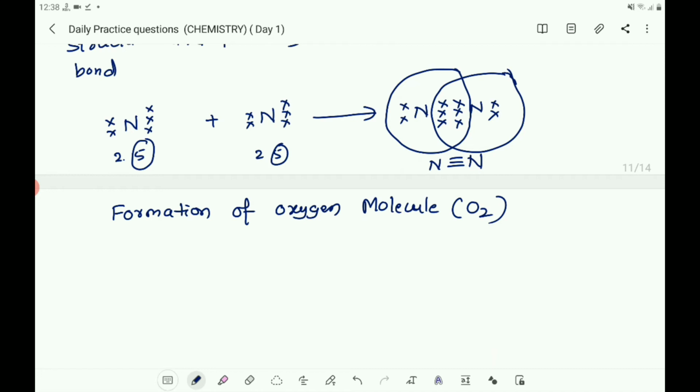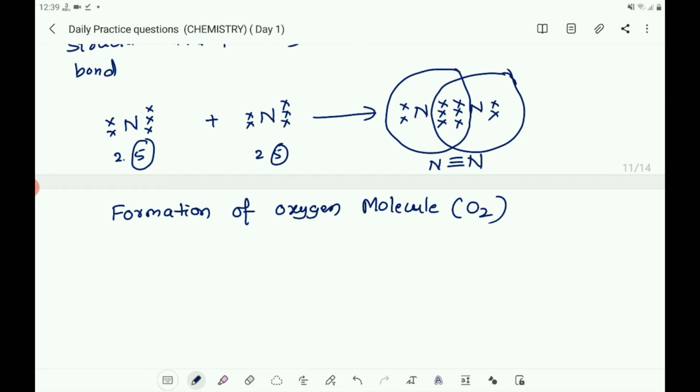So each atom of oxygen shares 2 electrons with another atom of oxygen to give the structure of double bond. The 2 electrons contributed by each oxygen atom give rise to 2 shared pairs of electrons. So this is said to be the formation of the double bond between the two atoms.